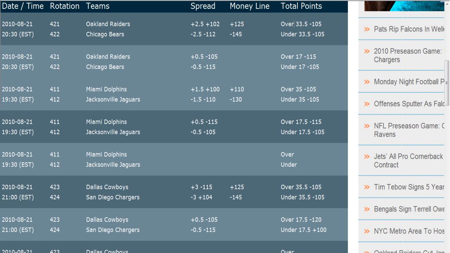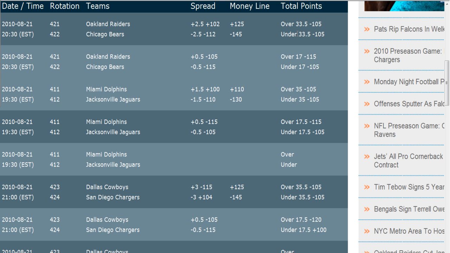And over here we've got what's called the over-under. This is both teams' final scores added together. And you can bet over or you can bet under. So if you bet over 33.5, this means that both teams have to have a combined score of 34 points or more for you to win your bet.